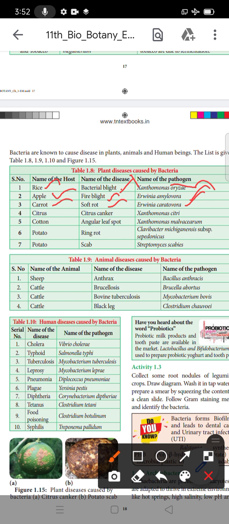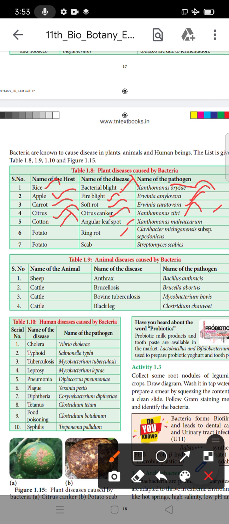Next is citrus. What is the name of the disease? Citrus canker. What is the name of the pathogen? Xanthomonas citri. Next is cotton. What is the name of the disease? Angular leaf spot. The pathogen is Xanthomonas malvacearum.